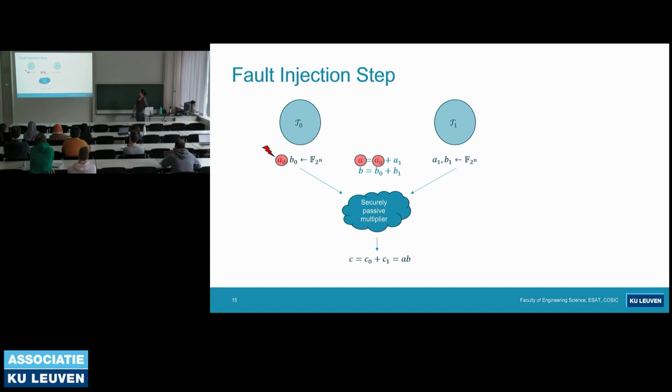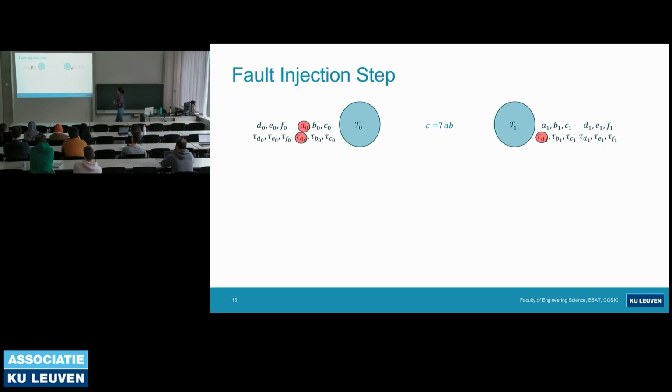This means we now have a faulty A. And using the value of faulty A and correct B and correct C, they compute the tags. What we have now is a tag of A which is consistent with the faulty A, but this tag is not consistent with the original value of A. And there's nothing wrong with B and C and their tags.